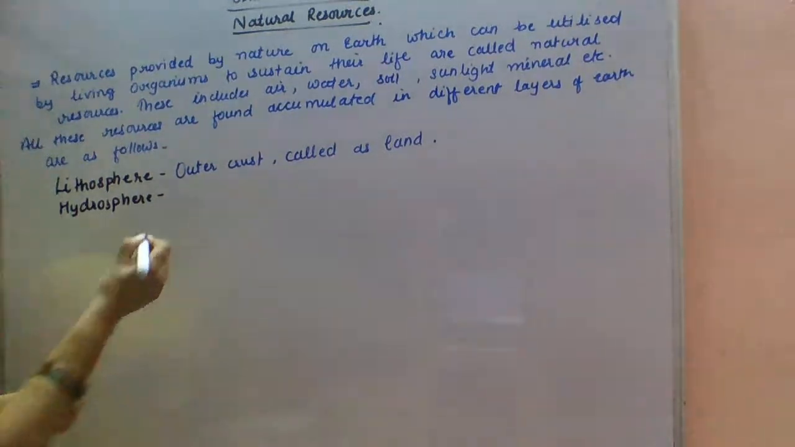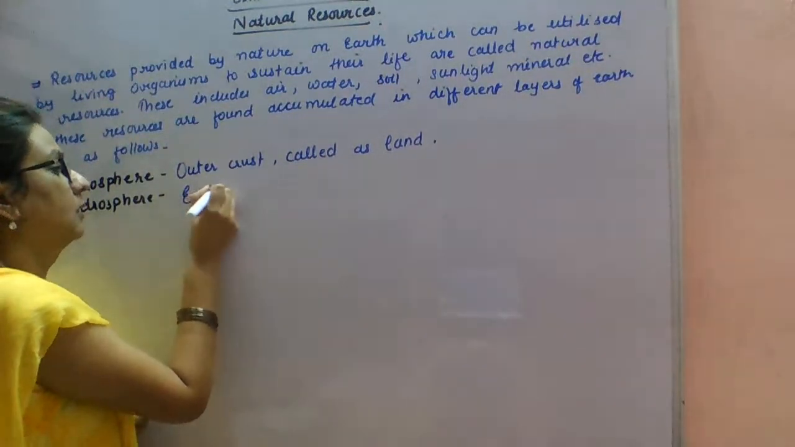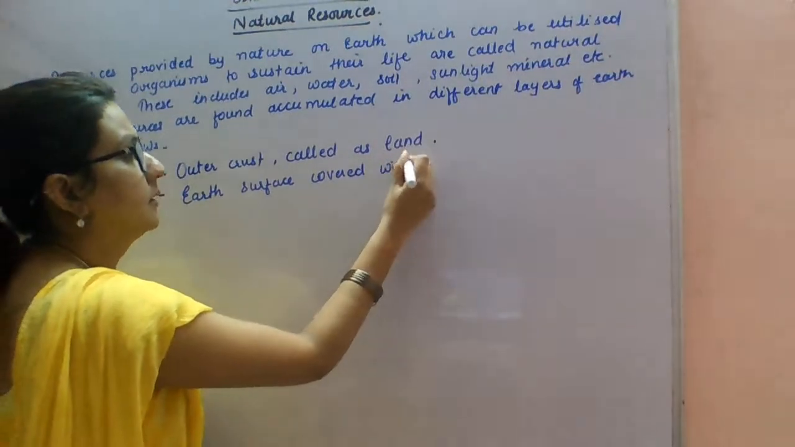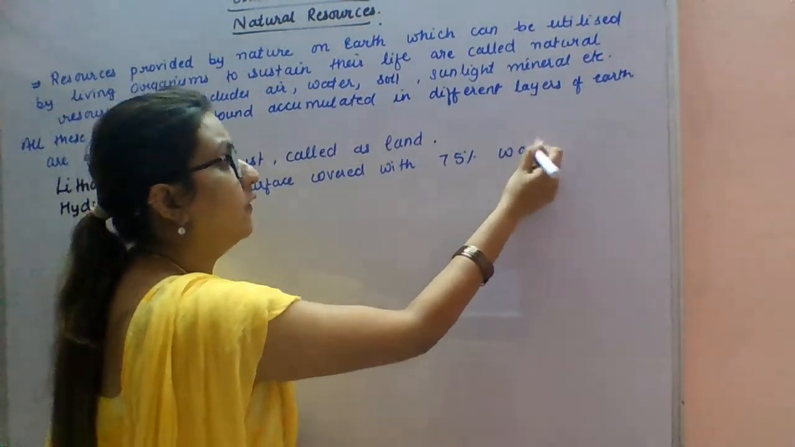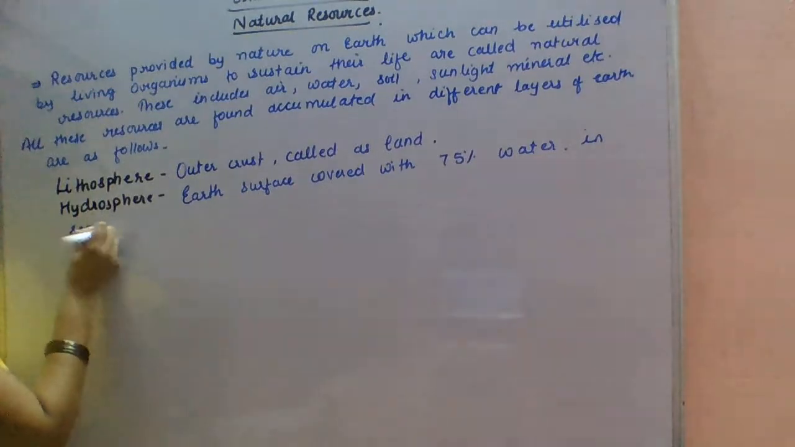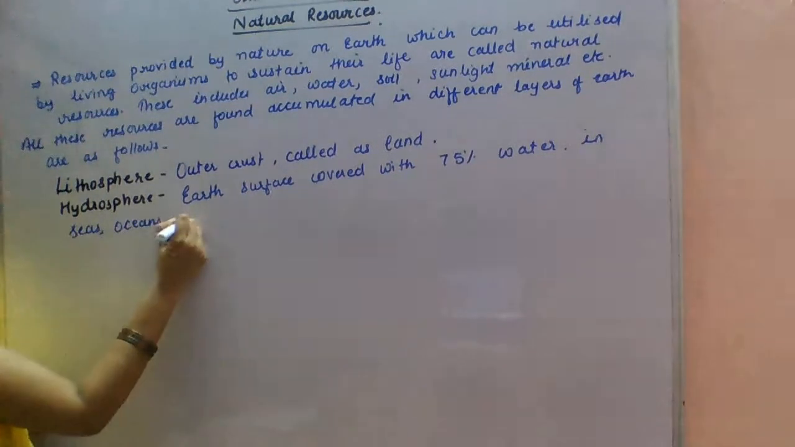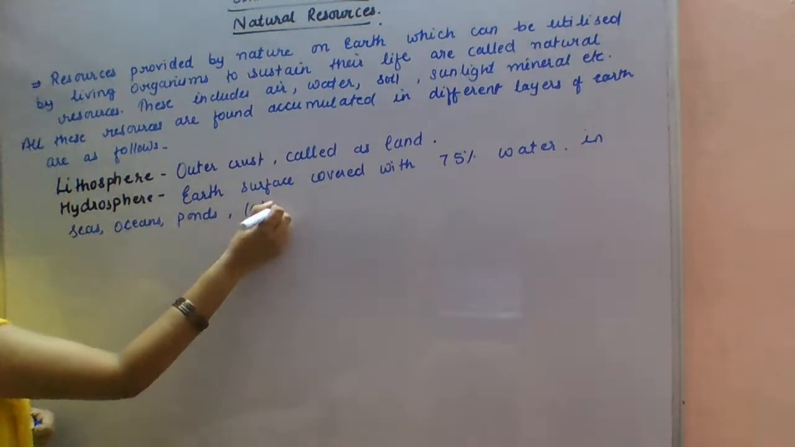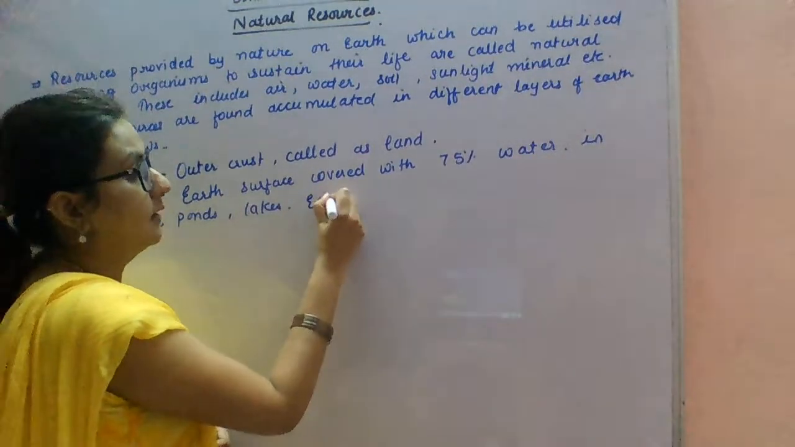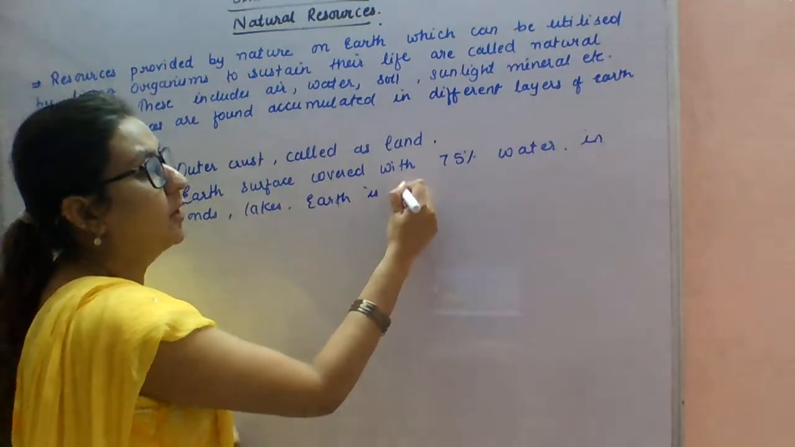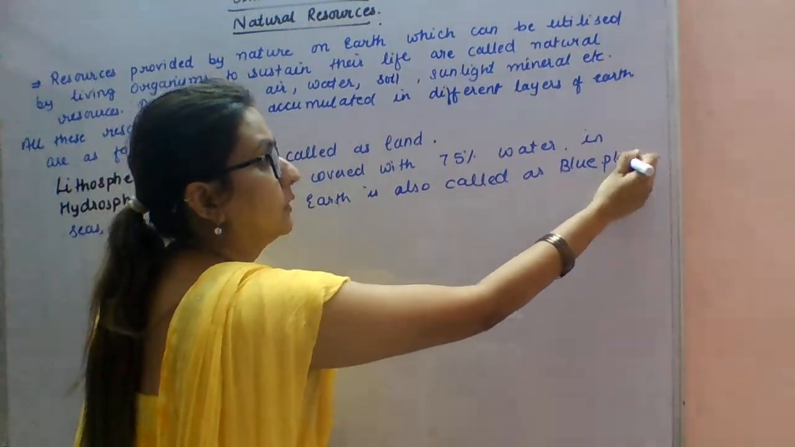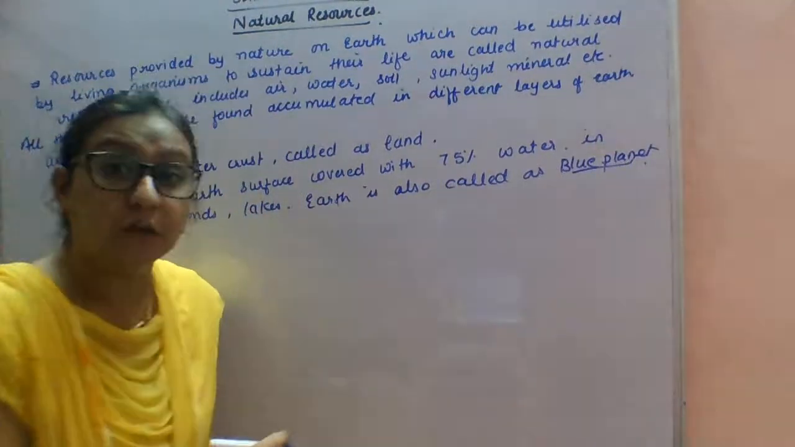You can write: earth surface covered with 75% of water in seas, oceans, ponds, lakes, etc. Earth is also called the blue planet. Why is Earth called the blue planet? Because of the presence of water.